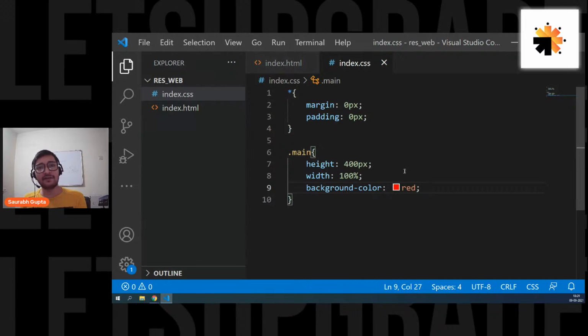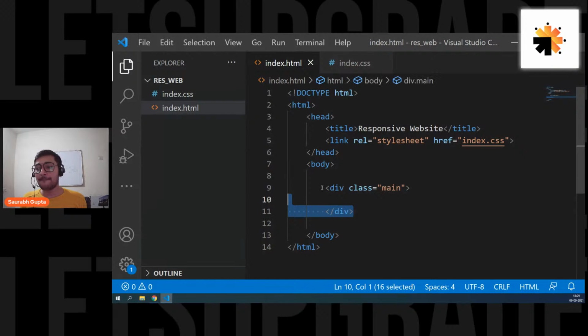So remember, guys, whenever you give width in percentage, the width of an element depends on the width of the parent. For example, in this case, the main element is a child of the body. Now body's width is 100%, the full width of the screen. So my main element's width depends on the width of the body. Whenever you give an element a width of 100%, it always follows the width of its parent. So if you give me 100%, I'll cover my whole parent.